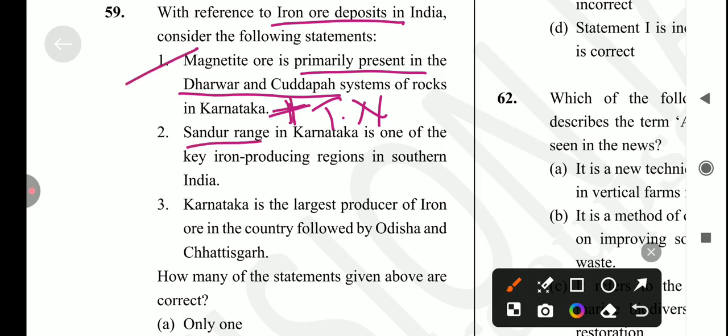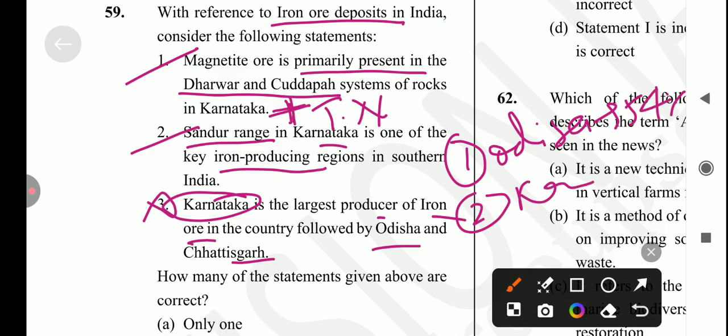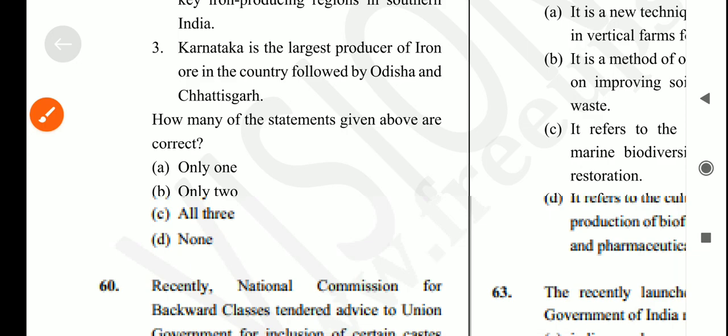Next is Sandur range in Karnataka is one of the key iron producing regions in southern India. Yes, it's also correct. And next one is Karnataka is the largest producer of iron ore in the country, followed by Odisha and Chhattisgarh. Is it true? No, it's not a correct statement, because Odisha has the highest share, which is 54%, and second is Karnataka, which has 16%, and third is Chhattisgarh, which has 15% of the reserves share. So the answer for this question is option B, only 2 is correct.